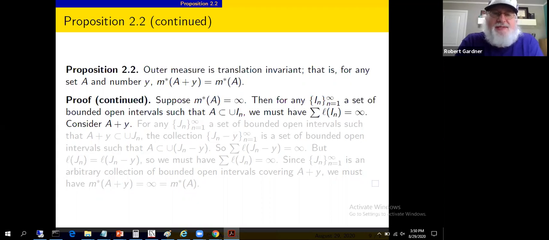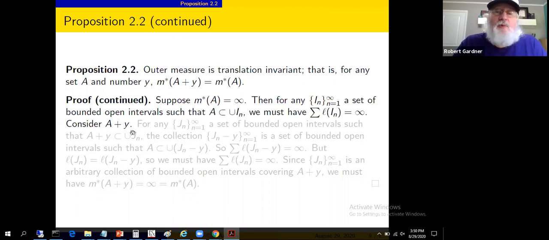We're dealing with all these lengths. These are non-negative quantities. When we sum them up, when they converge, we have absolute convergence. So we can maybe move the sums around, a little result from Calculus 2, I think. But it makes sense for the series of these non-negative numbers to diverge to infinity. They must. If any of them were finite, we took an nth, it couldn't be itself infinity. So sums of the lengths on any such covering must be infinite.